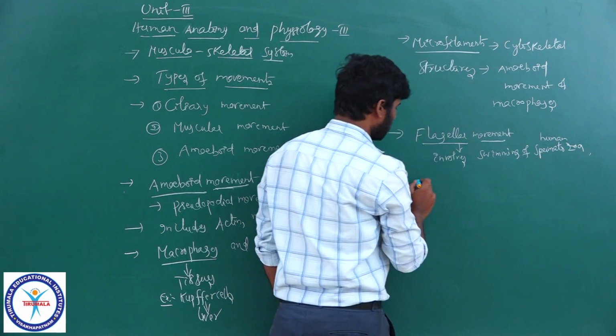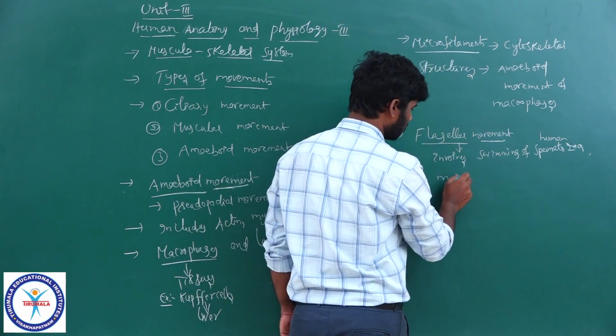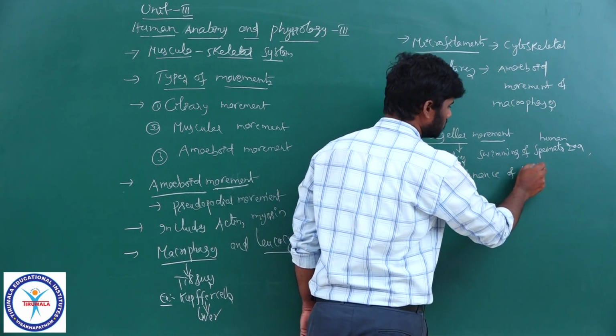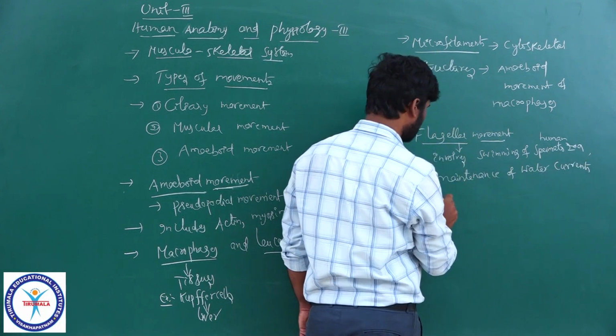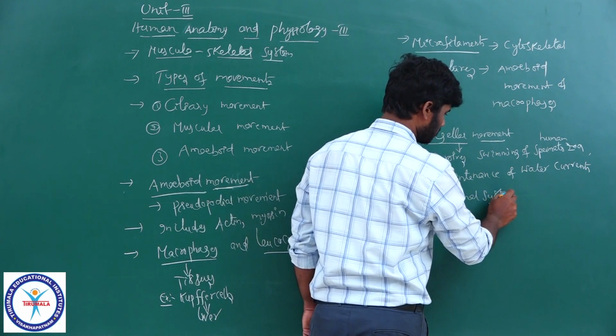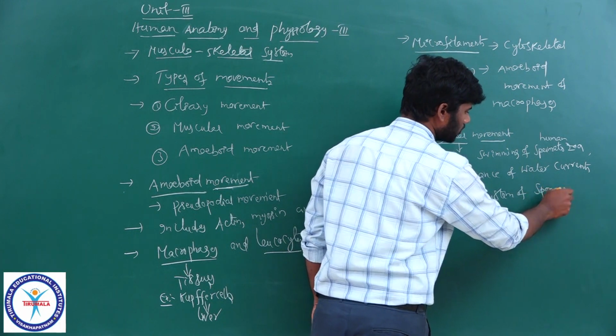And it also helps in maintenance of water currents in the canal system of sponges, poriferans.